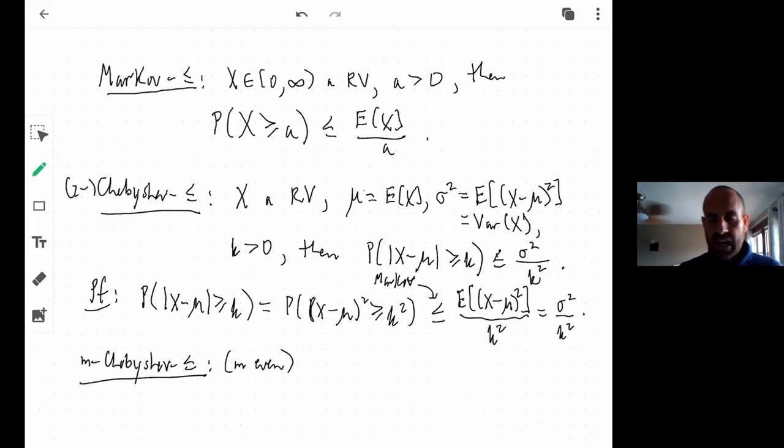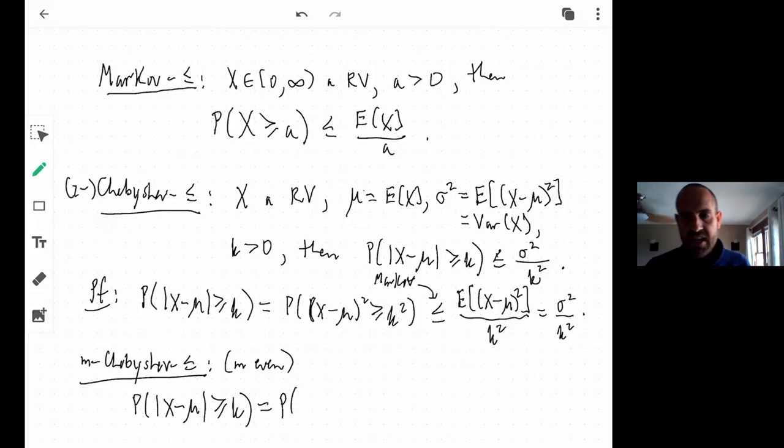Basically we look at the second power of X minus mu. Watch what this is going to say. I look at the probability that |X minus mu| is greater than or equal to k. This is the same thing as the probability, you just raise both sides to the m power, where m is even, that (X minus mu) to the m is greater than or equal to k to the m.